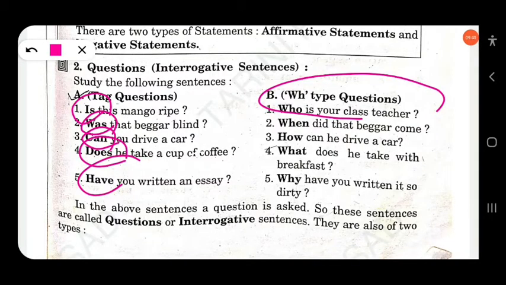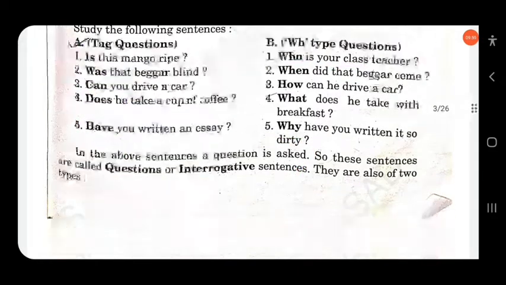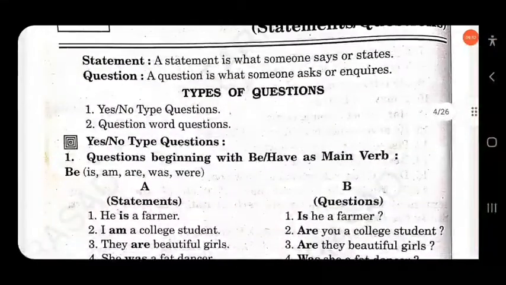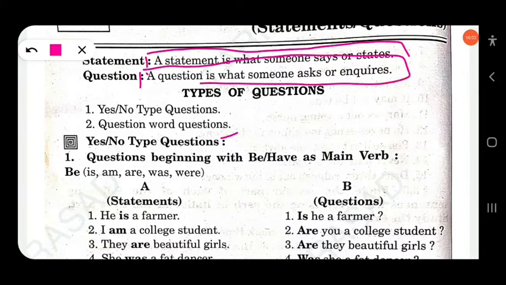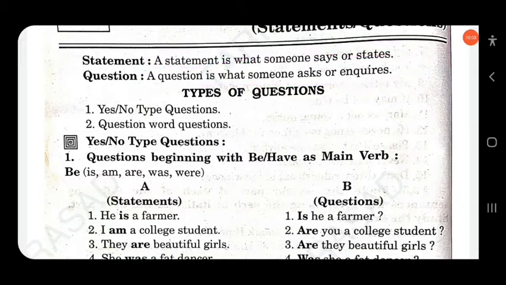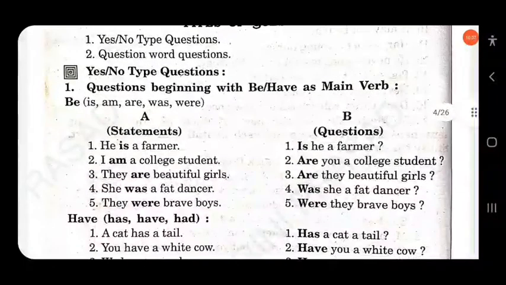So in the above sentences a question is asked. So these sentences are called questions or interrogative sentences. They are also two types: yes/no type questions and question word questions. A statement is what someone says or states. A question is what someone asks or inquires. So, yes/no questions.